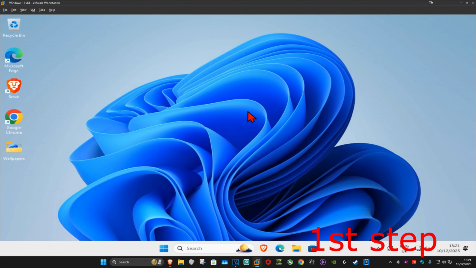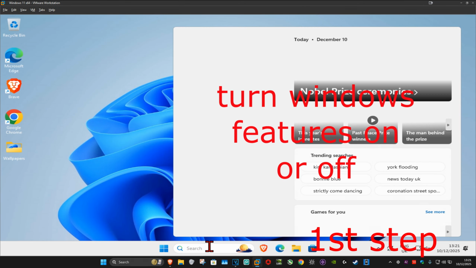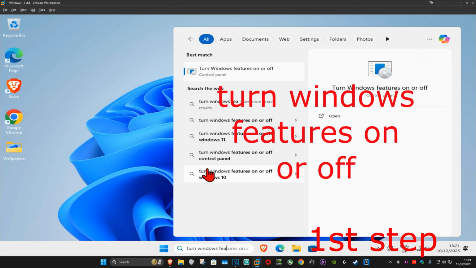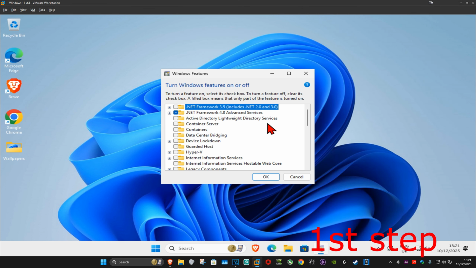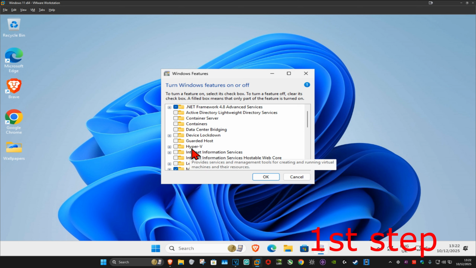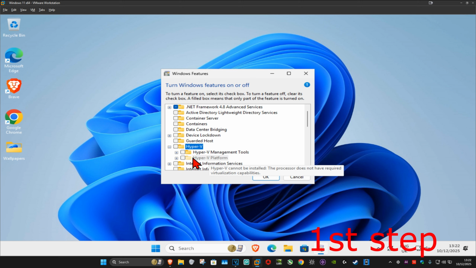So guys, for the first step, you want to go to search and type in turn Windows features on or off. Click on it, and now this will come up. Once you're on this, make sure that you have Hyper-V turned off. So if it's currently ticked, you want to untick it. Then you want to expand this. Make sure that you have everything here under Hyper-V also turned off.